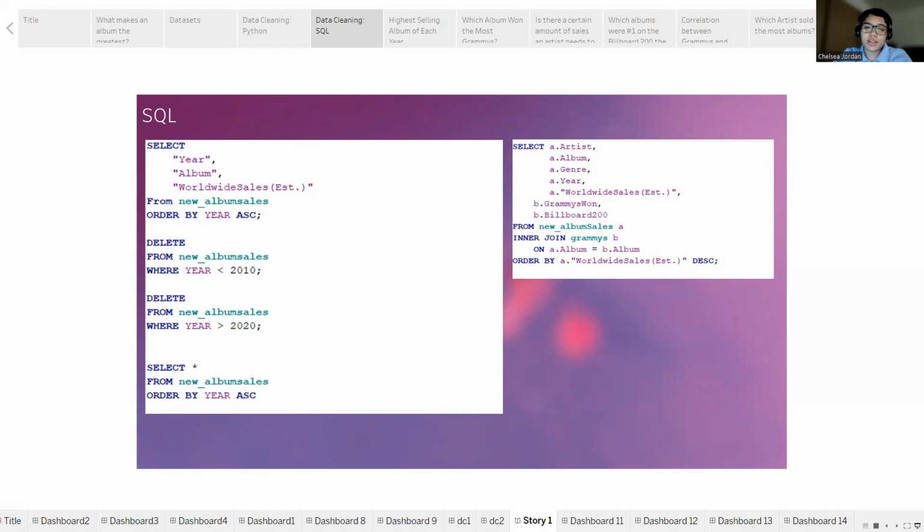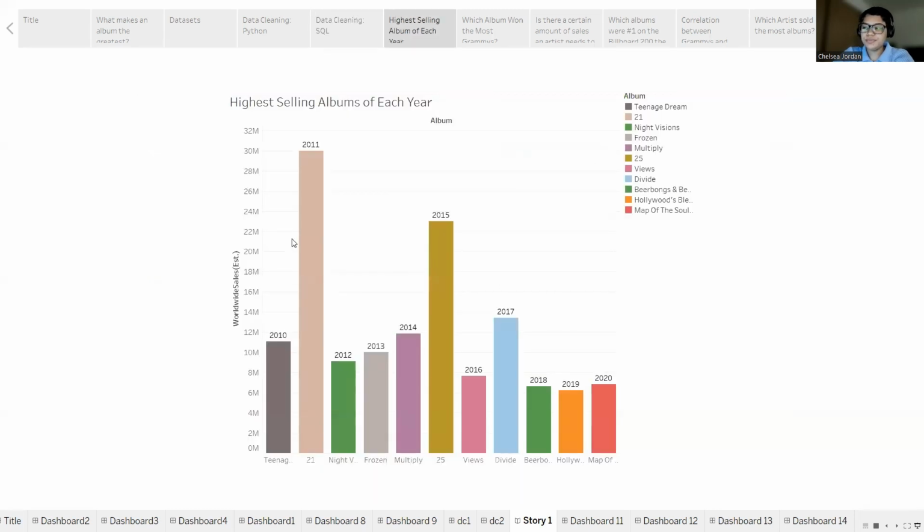I then used the inner join clause to merge this data set with another that detailed the number of Grammys each album won and the weeks each album spent at number one on the Billboard chart. Once the data sets were successfully combined, I saved the resulting data set into a new CSV file for further analysis. I imported the new CSV from SQL into Tableau and began creating my graphs.